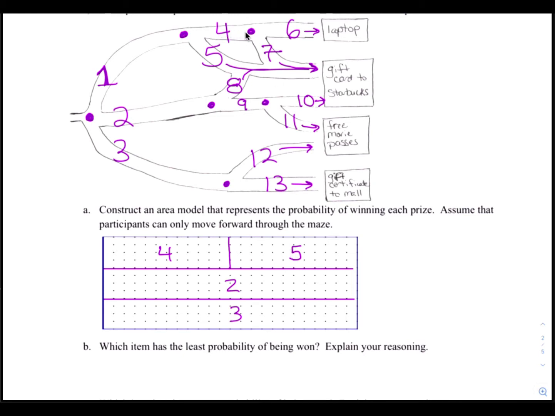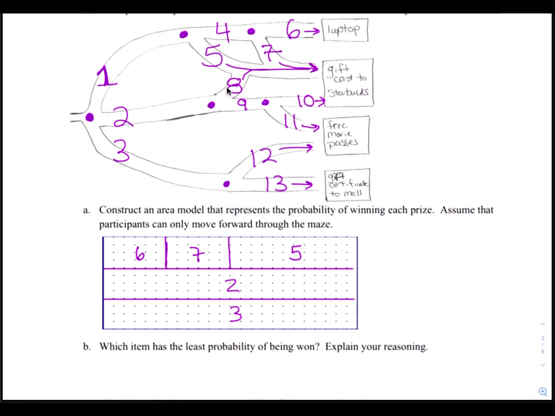Continue on path 4. Path 4 will split into 6 and 7. So what used to be path 4 over here is now split in half into 6 and 7. Now since path 5 takes you all the way to the end, we're not going to split 5 at all. We're just going to leave it as it is. Now let's go back to path 2.